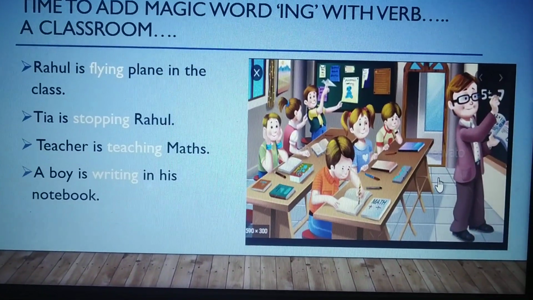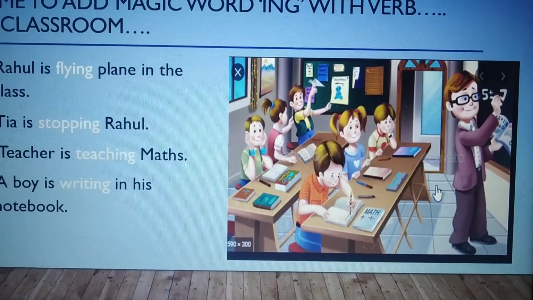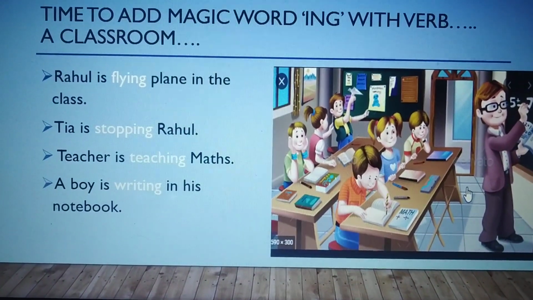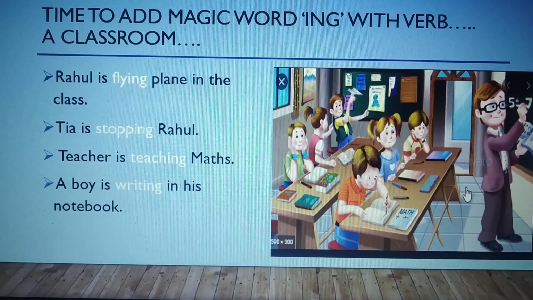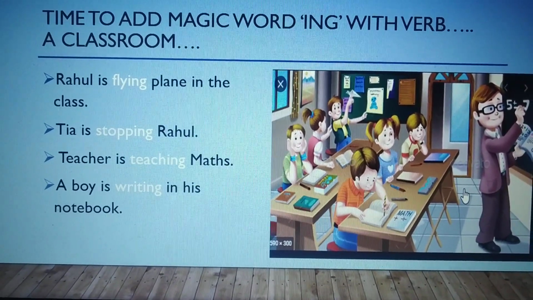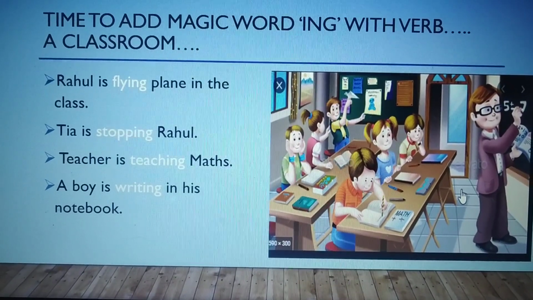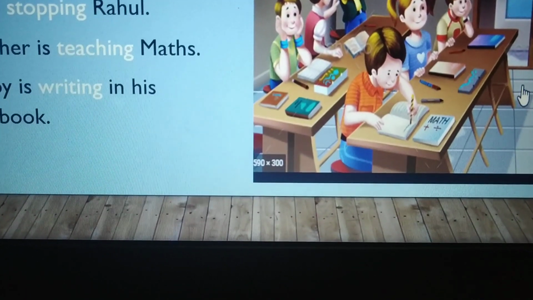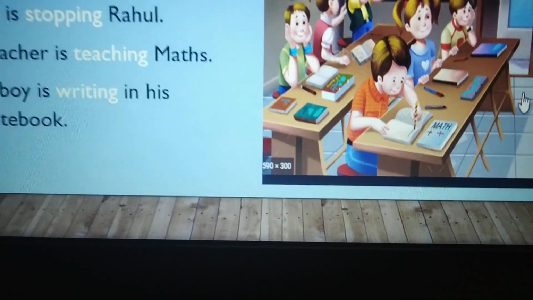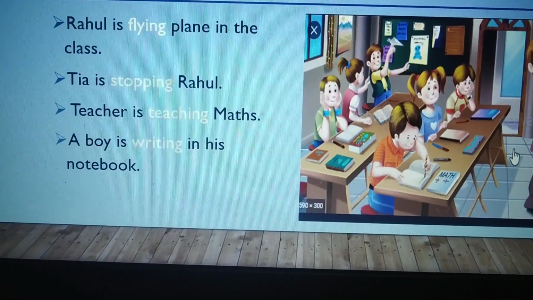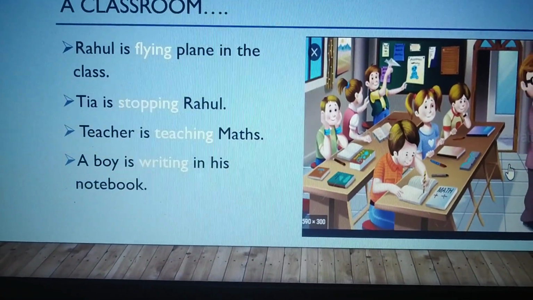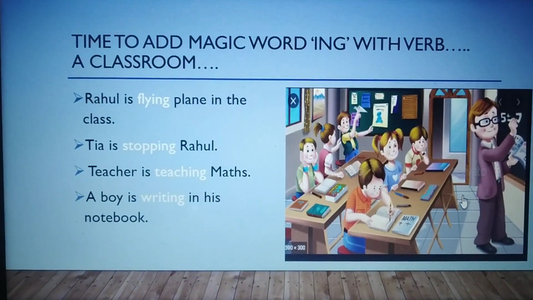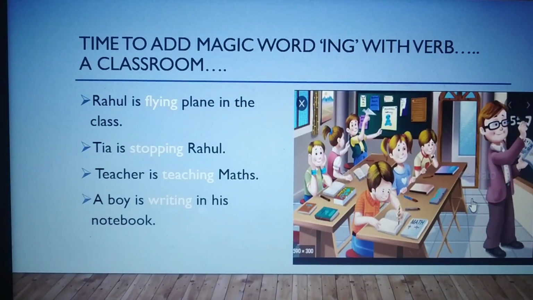Teacher is teaching maths. He is writing some sum on the board. So teacher is teaching maths. Teach is the verb, ing is used to show what the teacher is exactly doing in the class right now. Boy is writing in his notebook. This boy is writing something. So write is the verb and ing is used to show what the boy is doing right now. I hope you enjoyed this example. Let's go to next page.